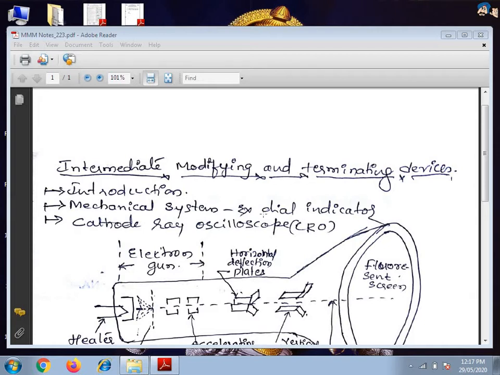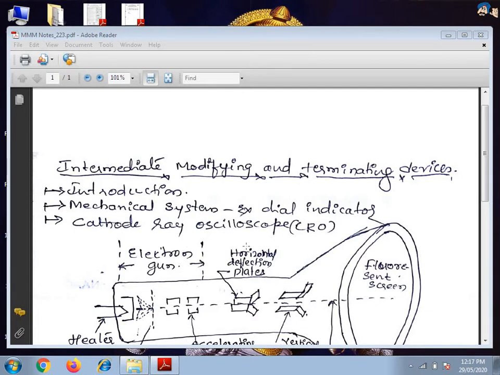Further, there are several problems associated with mechanical systems when used as intermediate modifying devices, because mostly linkages and levers are used in the mechanical systems.